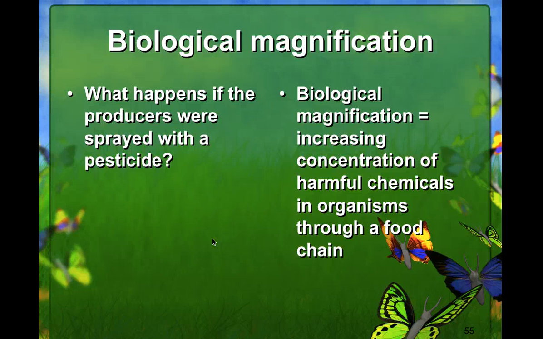Let's talk about biological magnification. So what happens if the producers were sprayed with a pesticide? You want to get rid of that insect, well, those chemicals have to go somewhere, and we call that biological magnification. Increasing concentration of harmful chemicals in organisms through a food chain.